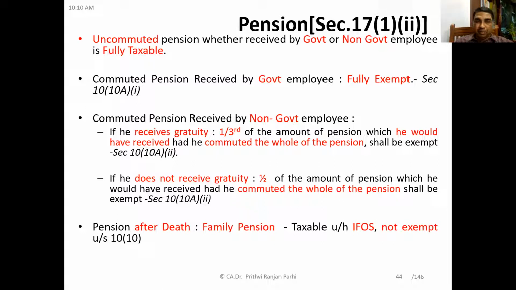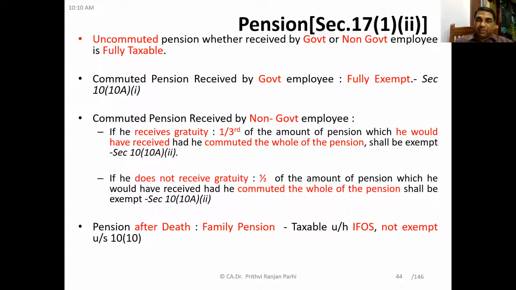From the whole amount of pension, 1/3 will be exempt. And if he doesn't receive gratuity, half of the amount of pension which he would have received had he commuted the whole amount of pension shall be exempt under section 10(10A)(2).